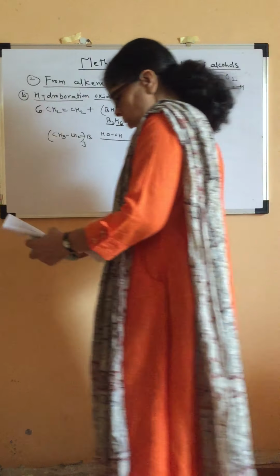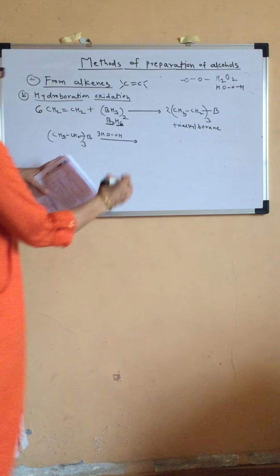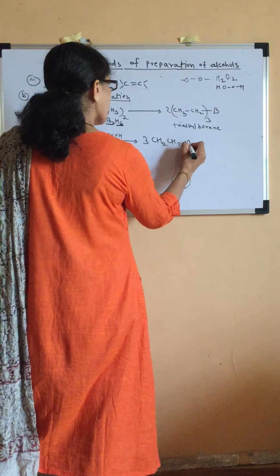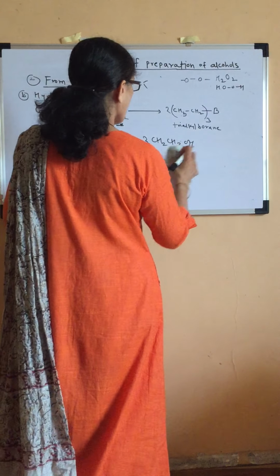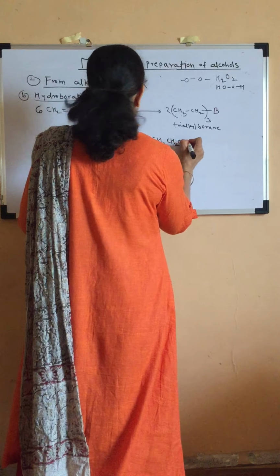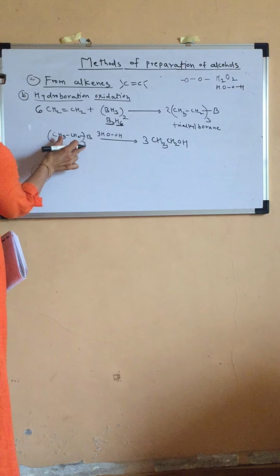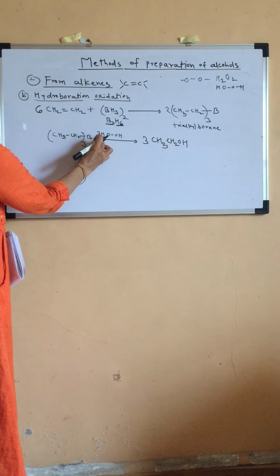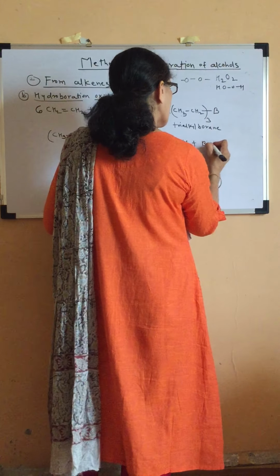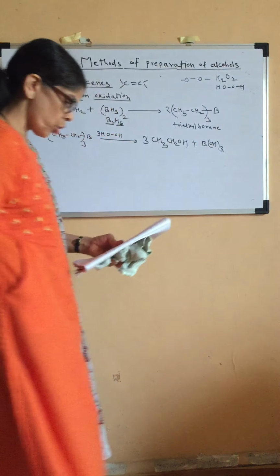It will undergo oxidation using hydrogen peroxide, and what will you get? From these 3 molecules we get 3 CH3CH2OH. Three molecules of CH3CH2OH, and what is left? B(OH)3. See the reaction carefully.